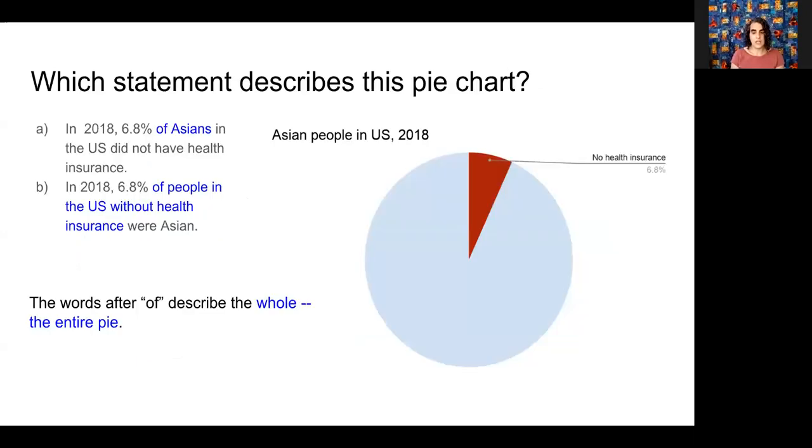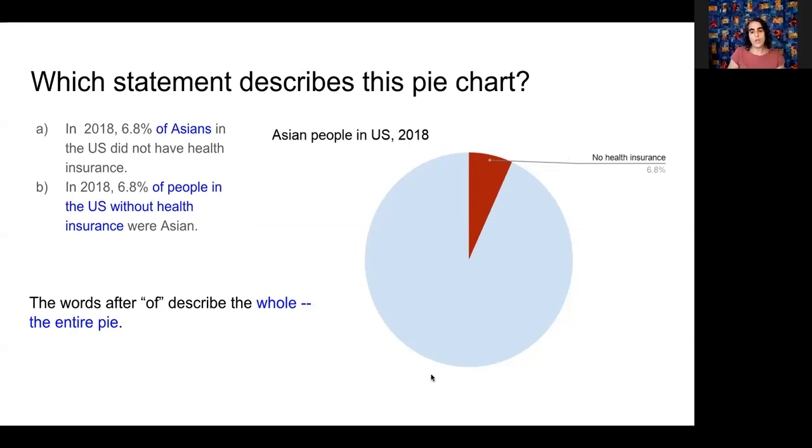Now let's take a closer look at this. When I look at these two statements, A and B, I want to emphasize the difference. The first one is saying in 2018, it's talking about 6.8% of Asians in the US, whereas the second one will be talking about 6.8% of people in the US without health insurance. And whatever goes after the "of," that is describing the whole of the percentage, the entire pie. The percentage is taking that group of people and describing one specific slice of it.